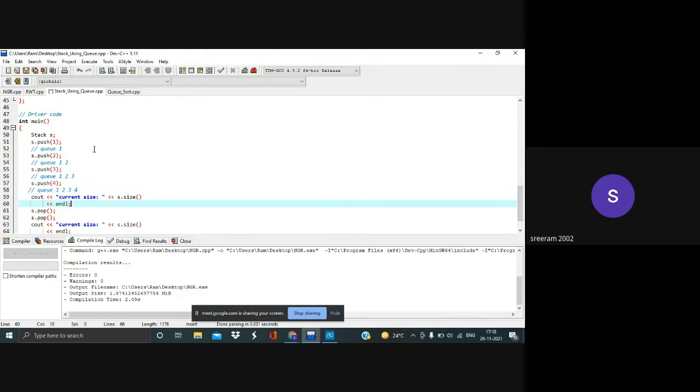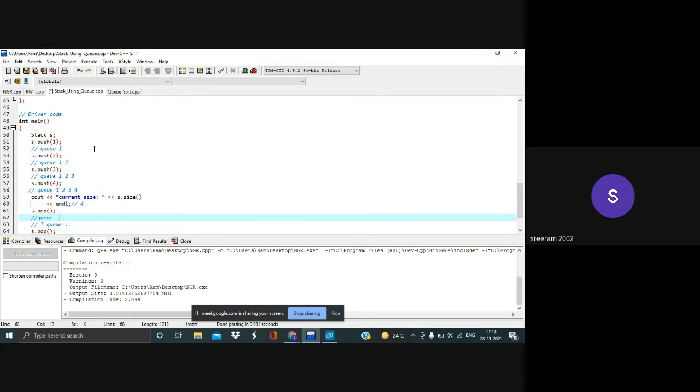Now the current size would be four. Whenever I try to pop, I'll be having Q, which is my original Q, and then I'll be having TQ, which will be my temporary Q.